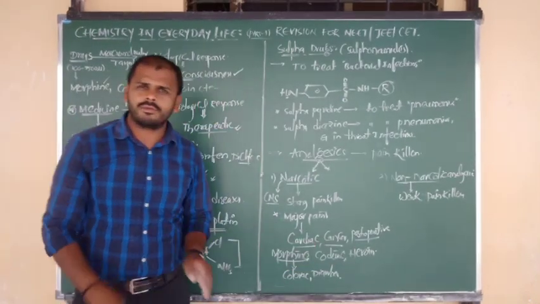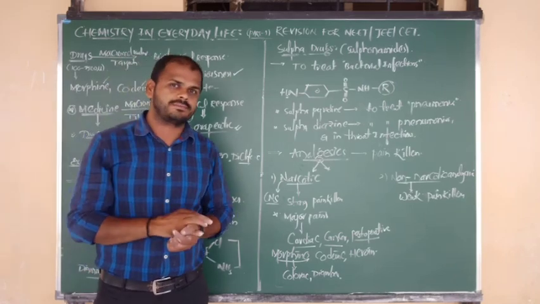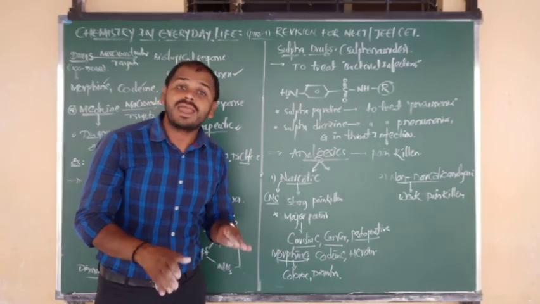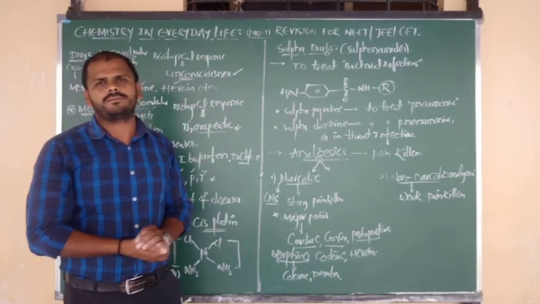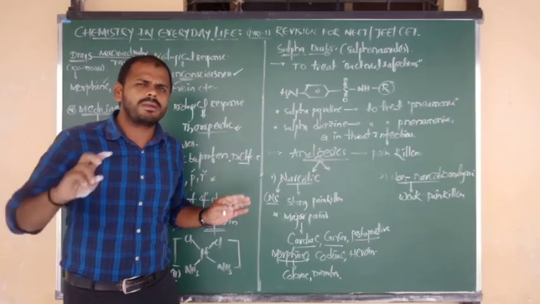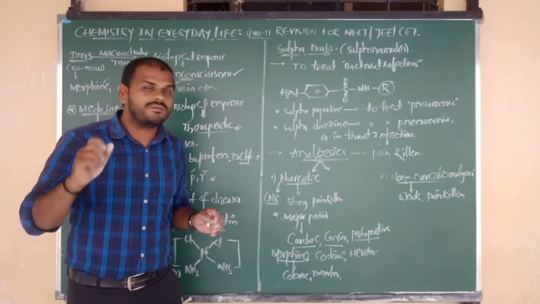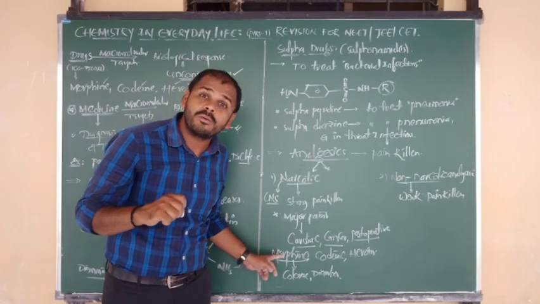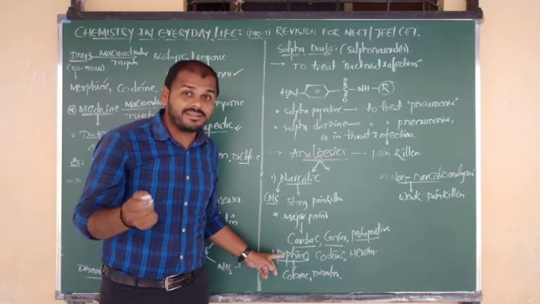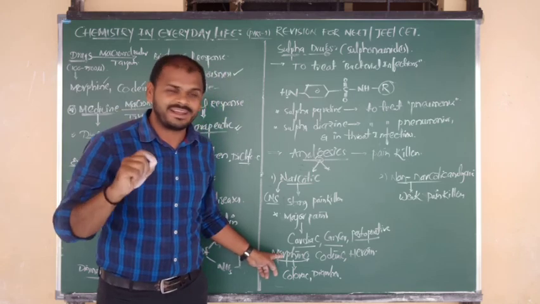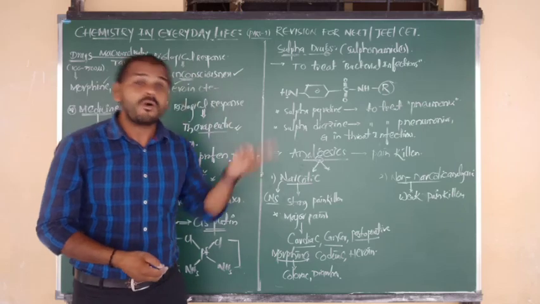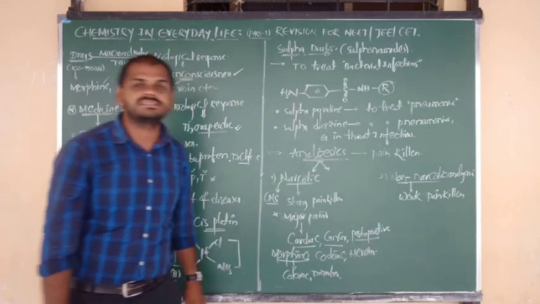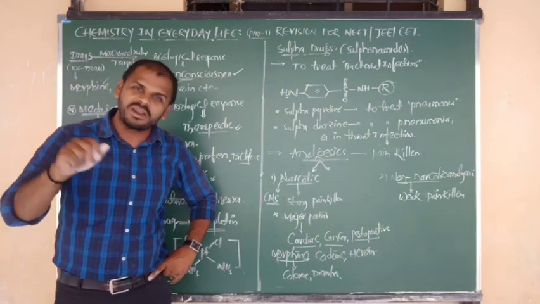Morphine, codeine, heroin, all are strong analgesics. But according to my opinion, codeine and heroin both are derivatives of morphine, beta. They all have almost the same structures, but little variations came. The variation is that morphine upon acylation gives morphine monoacetate, that is nothing but codeine. Morphine upon diacylation, you have to do acylation twice, will give the drug that is nothing but what, beta? Heroin. So a question was also repeated, beta.